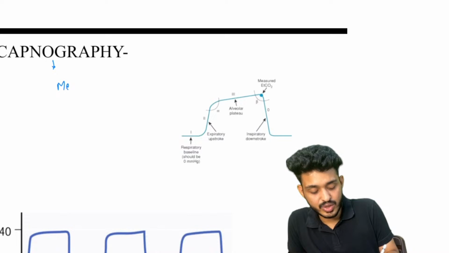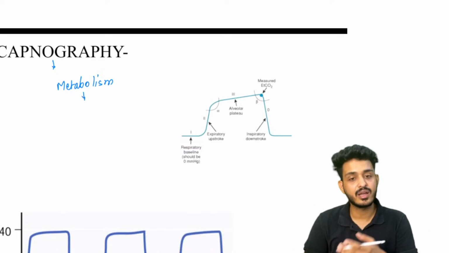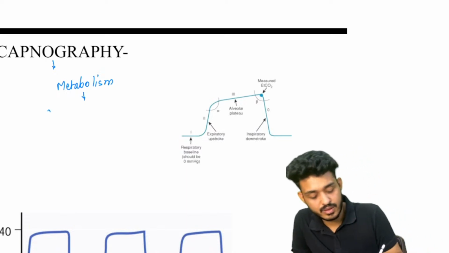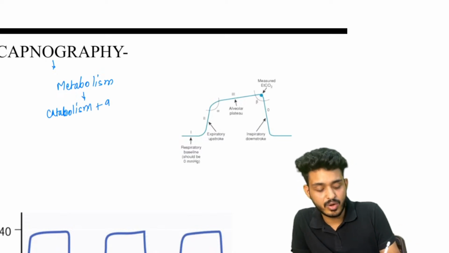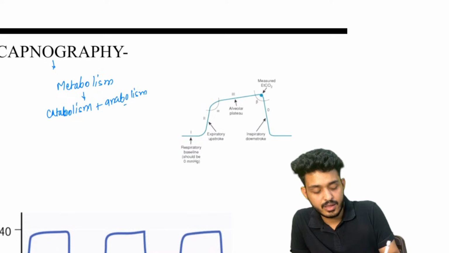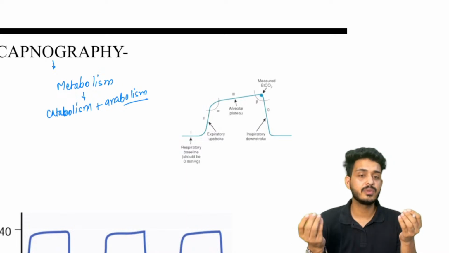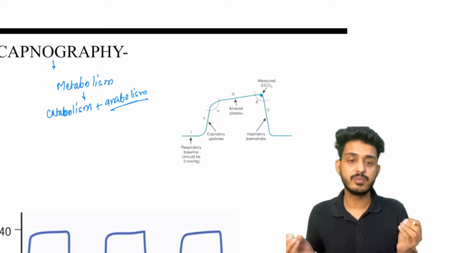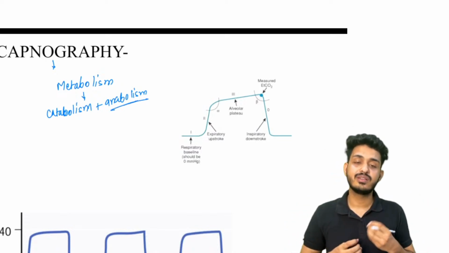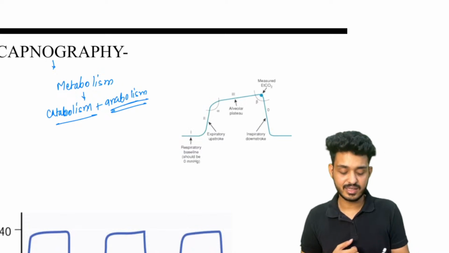So it tells us about the metabolism in the body. Metabolism is the sum of catabolism plus anabolism, whatever reactions are happening in the body. Catabolism means large particles are broken down into simple substances. For example, the food you eat is converted into glucose; that is catabolism. Anabolism means multiple glucose molecules bound together, making amino acids and proteins. These steps happening in the body are known as metabolism.